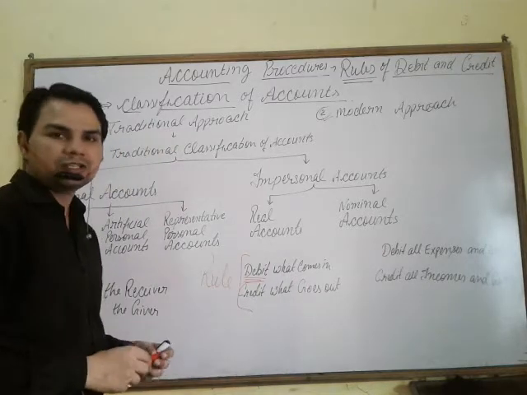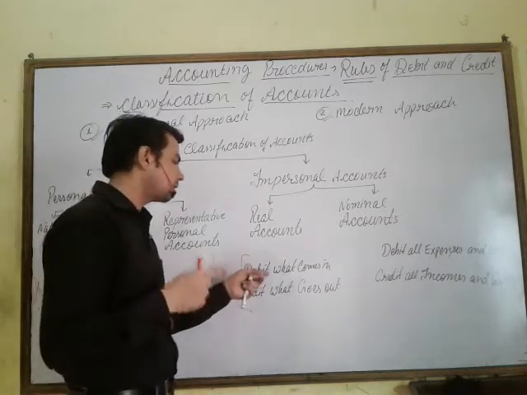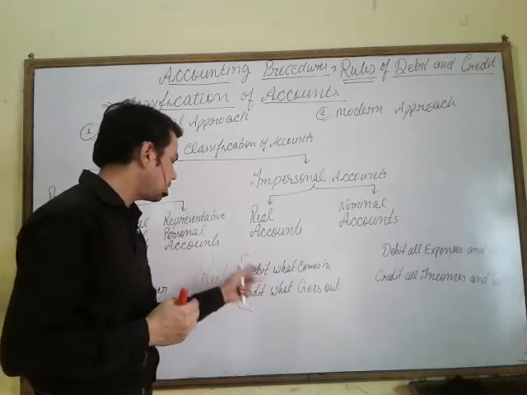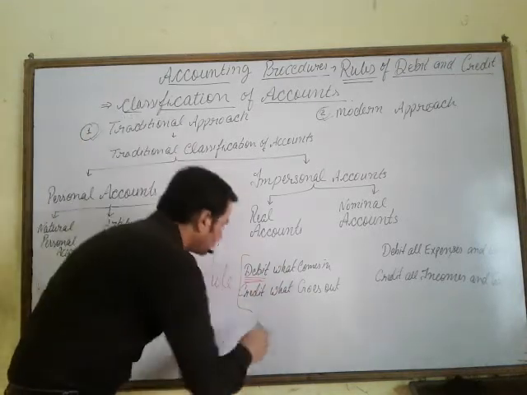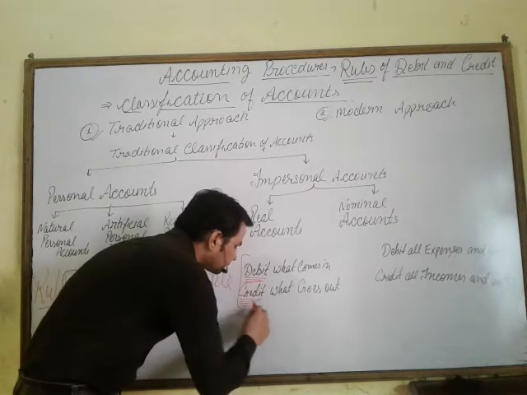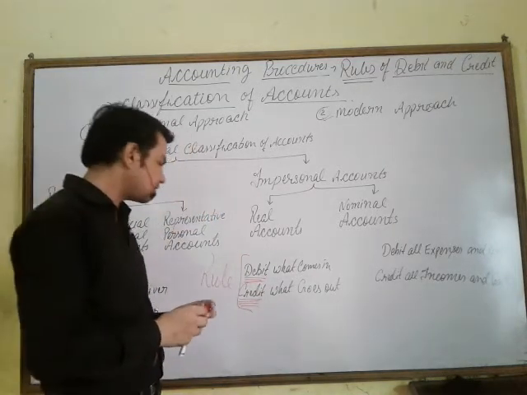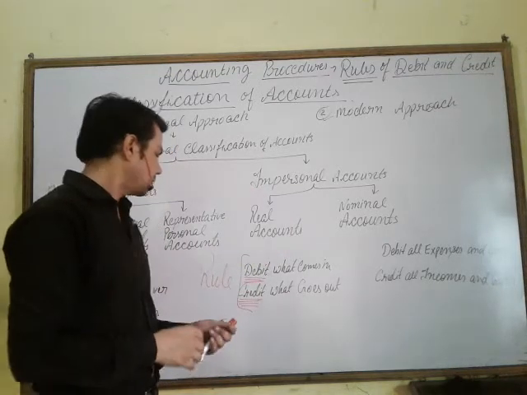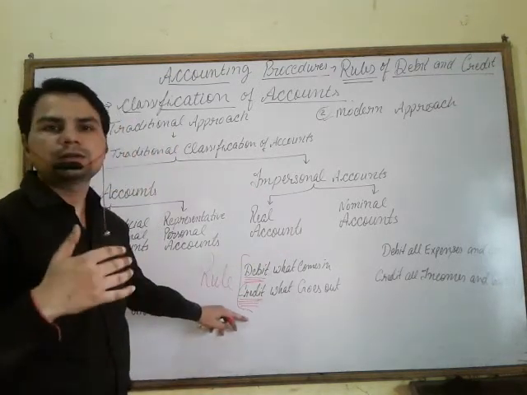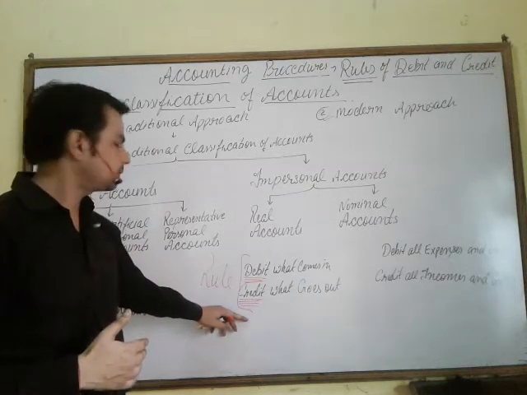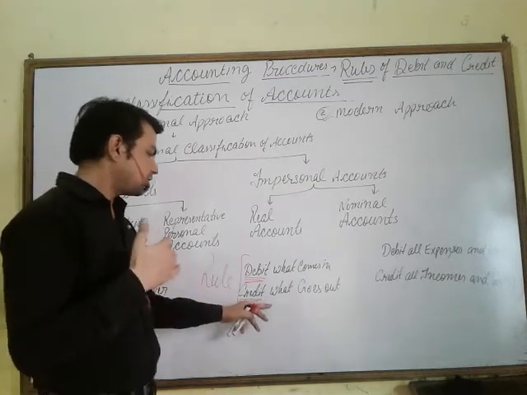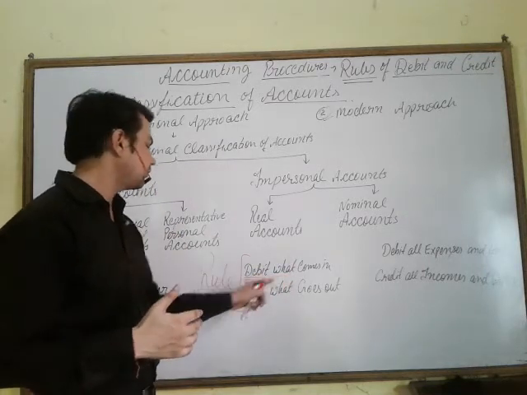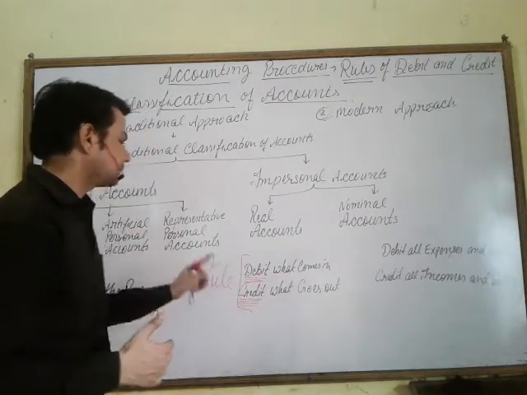For example, if furniture is coming in, furniture account debit. Machine is coming in, machine account debit. Cash is coming in, cash account debit. And credit what goes out. For example, cash is going out, credit the cash account. Or furniture is going out, credit the furniture account. If machine is going out, credit the machine account. So what comes in, debit; what goes out, credit.